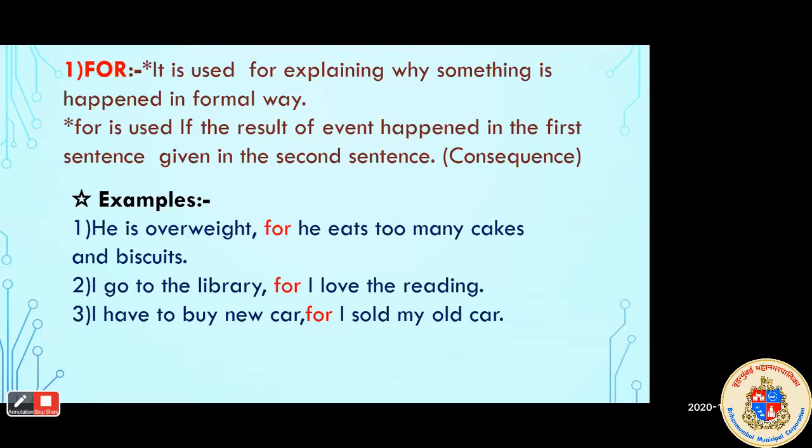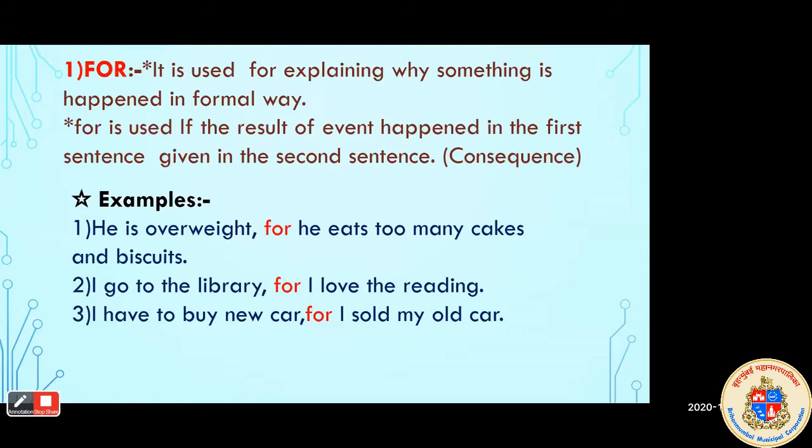In the third sentence, I have to buy a new car for I sold my old car. So what is he going to say? He has to buy a new car, for I sold my old car. The event is that he sold his old car. That's why he wants to buy a new car, and he is going to express this idea in a simple way. So here the conjunction for is used.